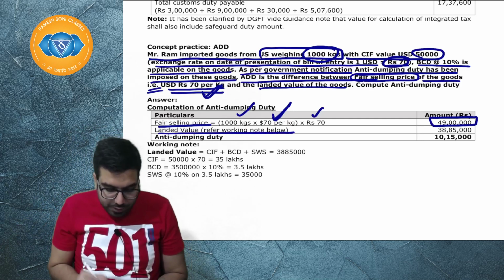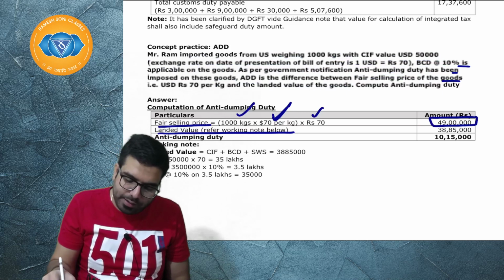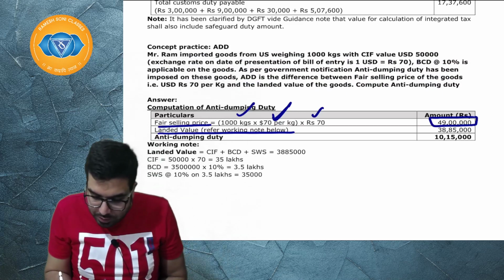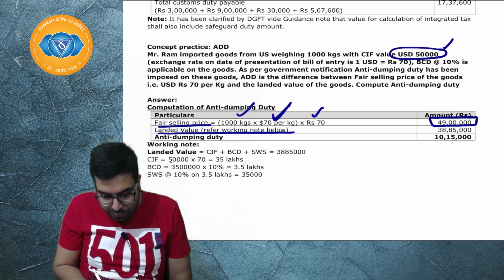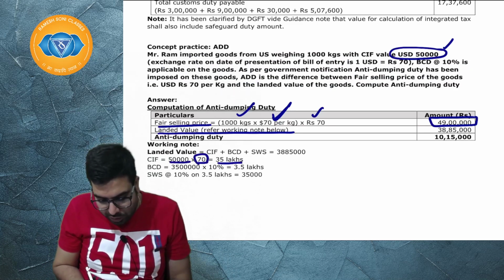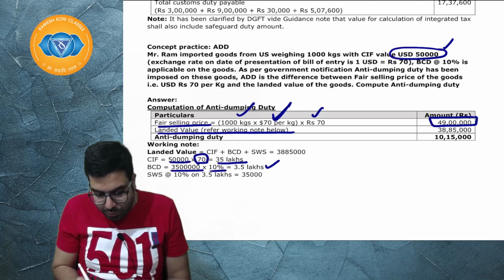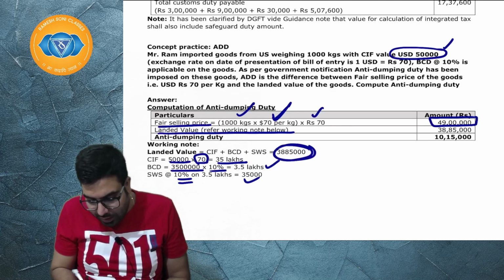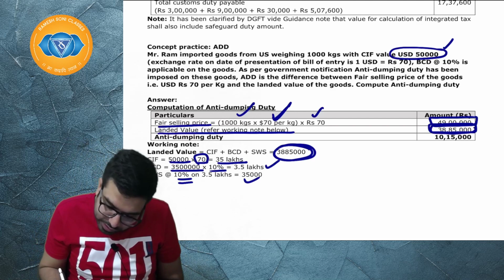Landed value, sir, how do we calculate? Landed value is CIF plus basic custom duty plus SWS. I hope you guys remember. How do we find out CIF? US dollar 50,000 into 70 rupees will give you 35 lakh. I hope everyone is clear. On 35 lakh, basic custom duty is 3.5 lakh, SWS is 35,000, and it gives us 38 lakh 85,000. So 38 lakh 85,000 is the landed value.